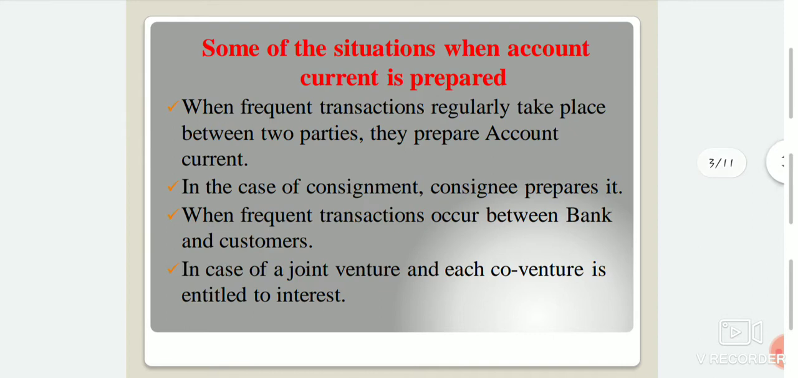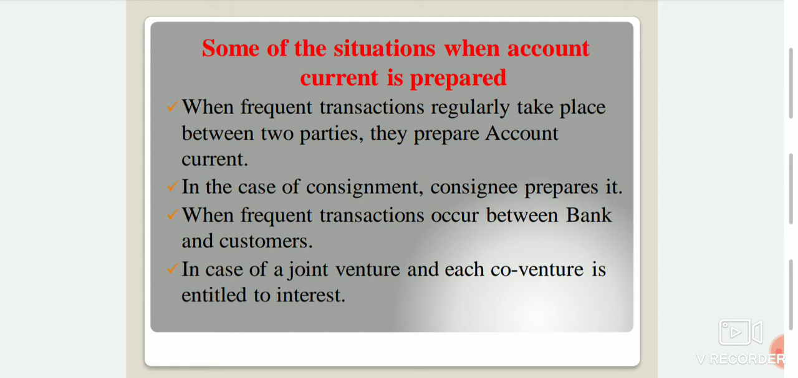Next, we prepare the account current in the following situations. When frequent transactions regularly take place between two parties, they prepare an account current. The next, the case of consignment: the consignee prepares it. A consignee of goods can also prepare an account current if the latter is to settle the account at the end of the consignment and interest is chargeable on the outstanding balance.